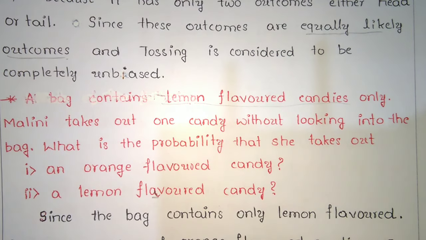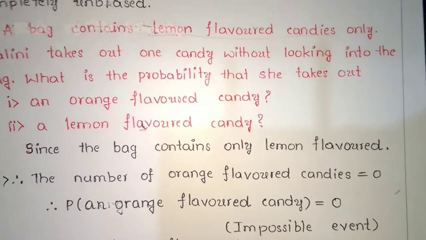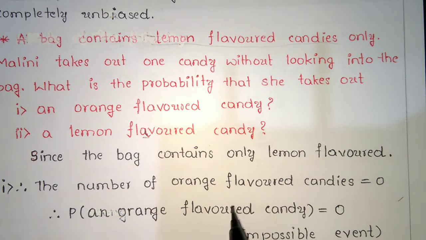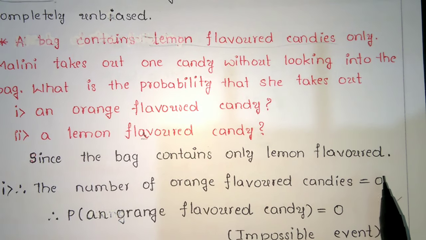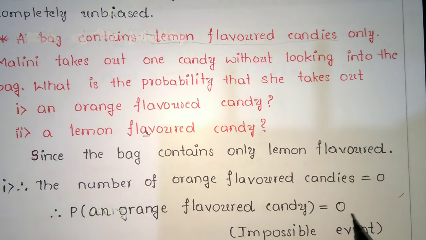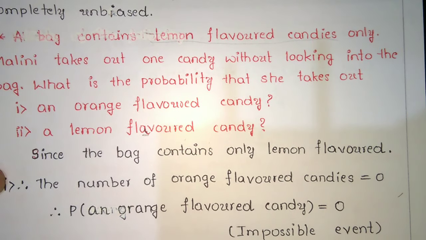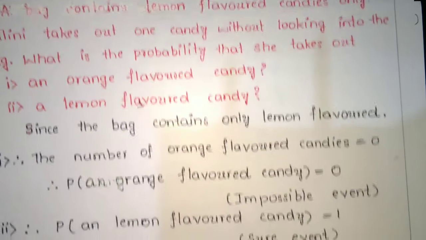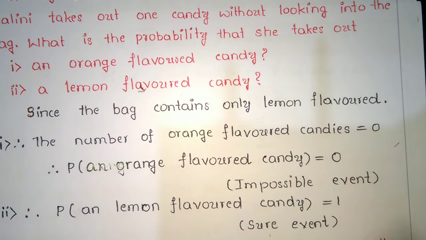Since the bag contains only lemon flavored candies, the number of orange flavored candies is 0. So P of an orange flavored candy is 0. It is an impossible event, since the bag does not contain orange flavored candy. Next, P of a lemon flavored candy is 1. It is a sure event, since all the candies in the bag are lemon flavored.